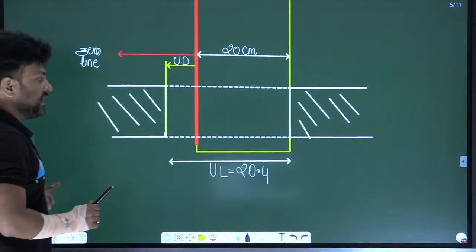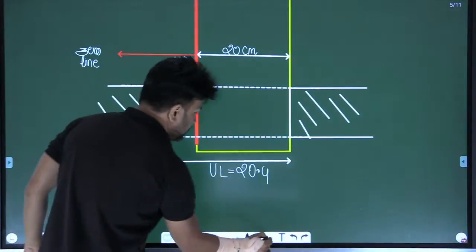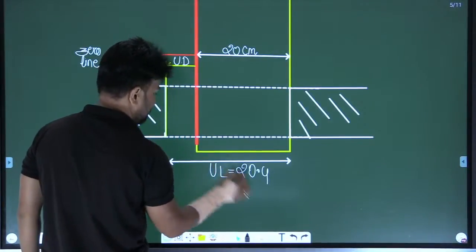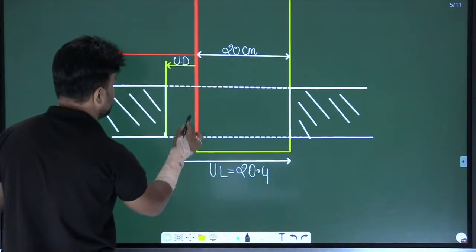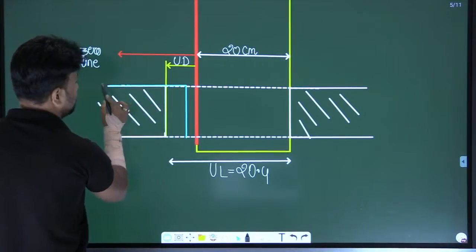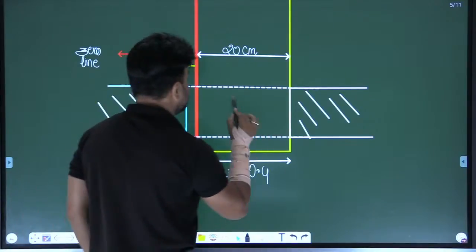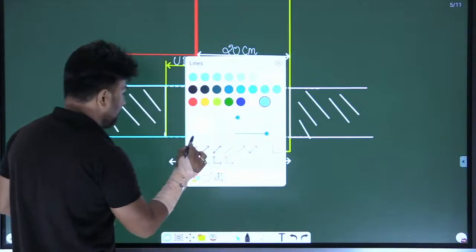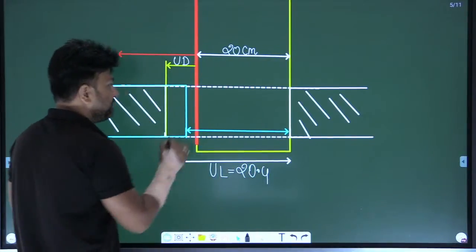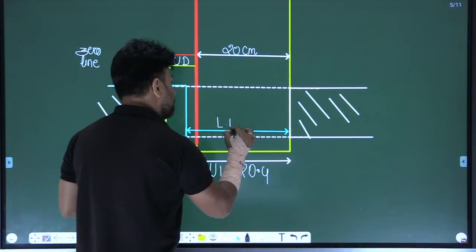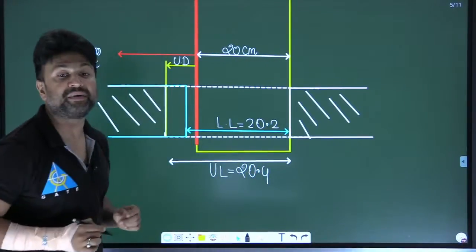Now draw the minimum size. You know the minimum size is 20.2. Now draw here the minimum size of the hole. I am drawing the minimum size of the hole with a different color so that you can understand. This is the minimum size hole, which means it is the lower limit. The lower limit is 20.2. It is the minimum size.